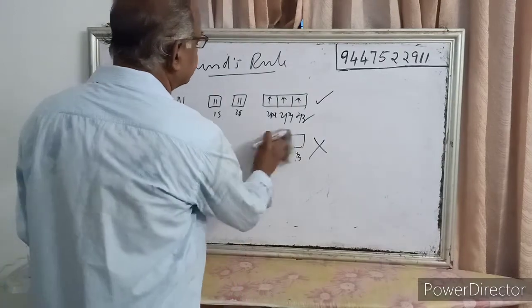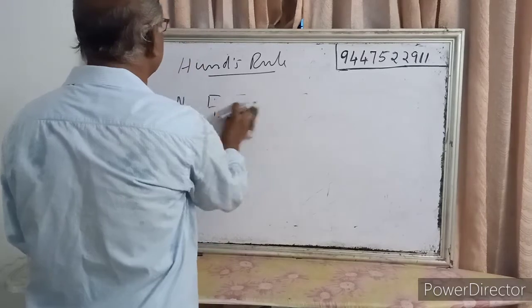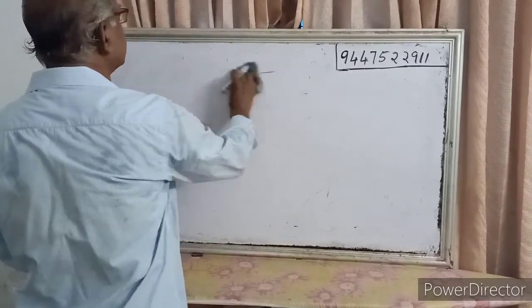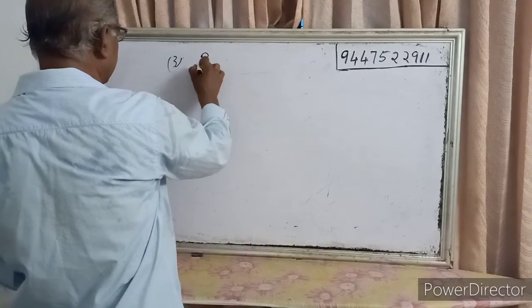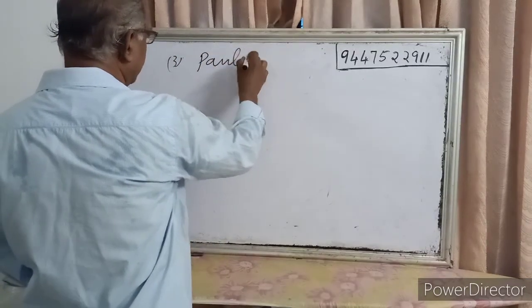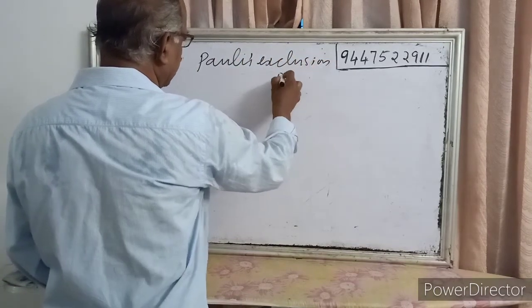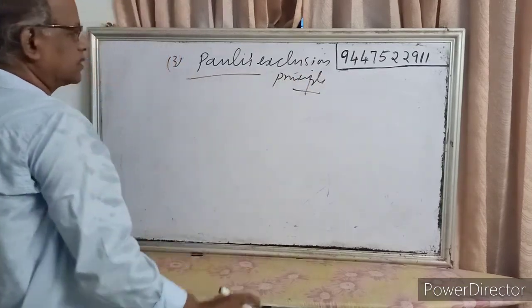Then the third one is Pauli's exclusion principle.